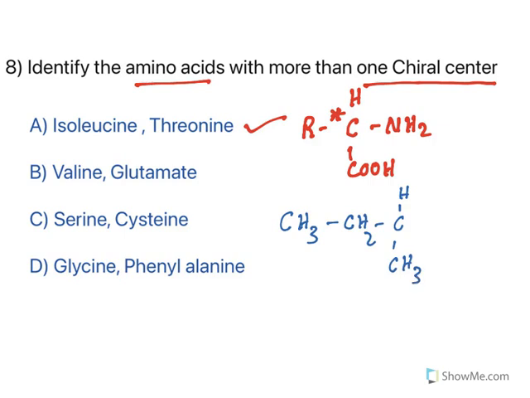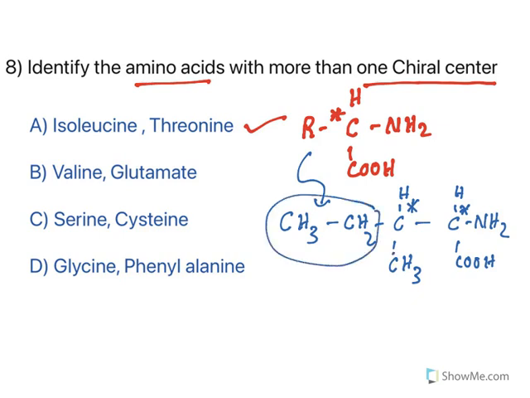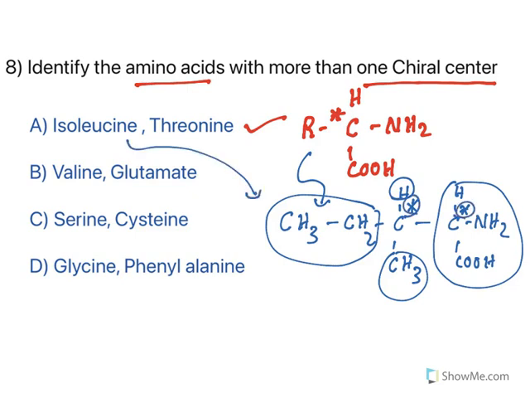This side chain will be there. R in the case of isoleucine is this one, and the remaining are the amino acid groups. Now look at this. This one has 4 different groups: this one is ethyl, this one is methyl, this one is the amino acid part, and this one is hydrogen. So there are 2 chiral centers. This is the structure of isoleucine.